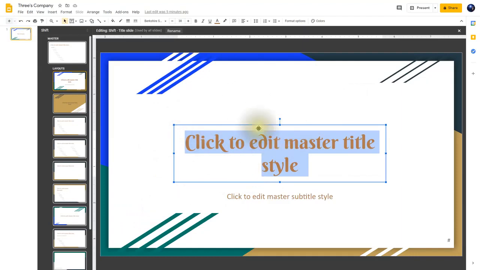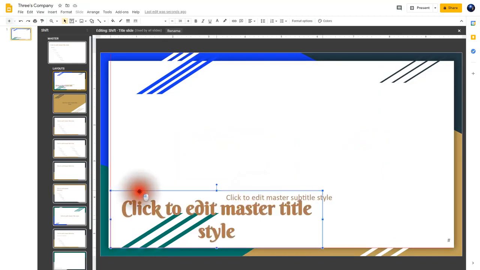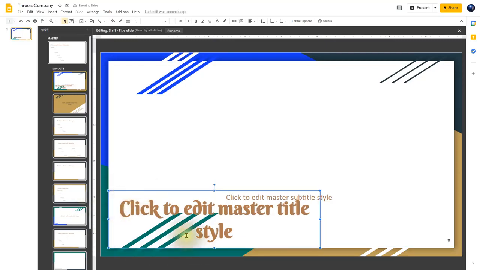And the next thing that we're going to do here is click on B for bold. And you notice that the font here has now become bold. Now I'm going to reposition my main title. So I'm going to drag it to where I want it to be, and you may notice here as you're dragging it to the edges, you'll see these red lines appear. That way you can line up everything exactly the way that you want. And so these red lines come up to let you know that you're lining up to an edge. As soon as you get exactly where you want it to be, just let go of the mouse clicker and it pops in this place.